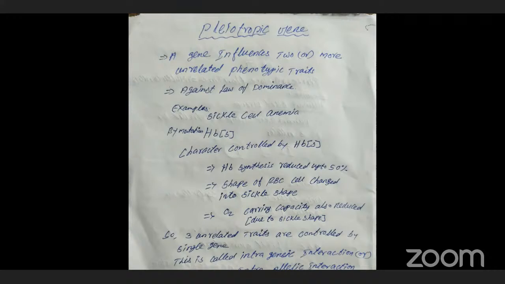A single gene is able to determine two or more unrelated characters. It is able to control them. Pleiotropic genes.